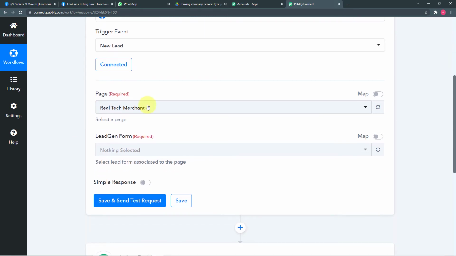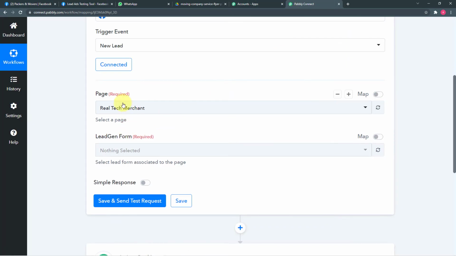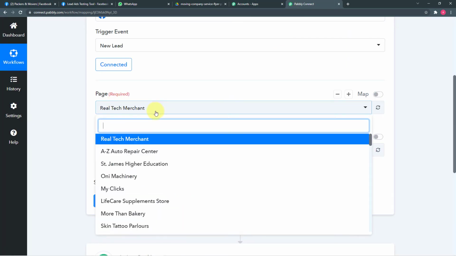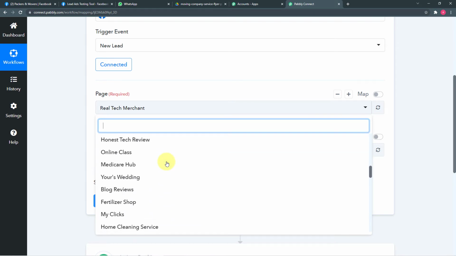Now it is asking for the page's name and the lead generation form's name. So our page's name is this, Packers and Movers. In Pabbly Connect, when you click here on this page option field, you will see a list of all the pages that you have created in Facebook.